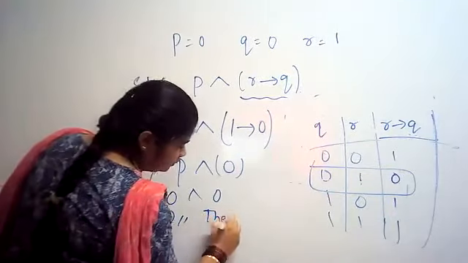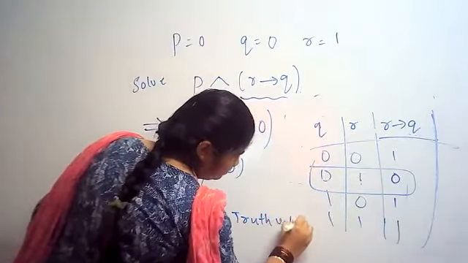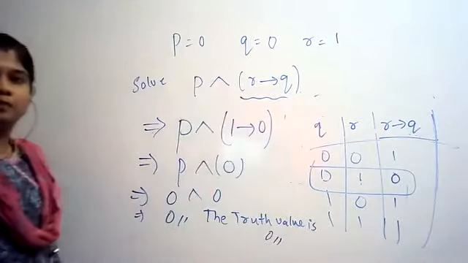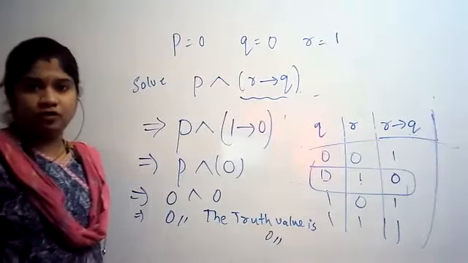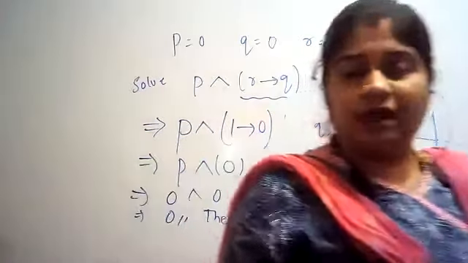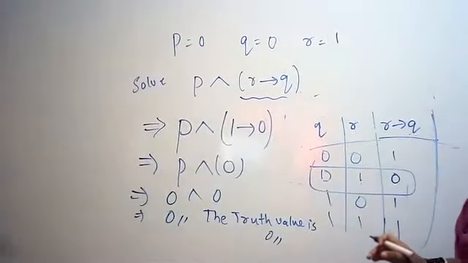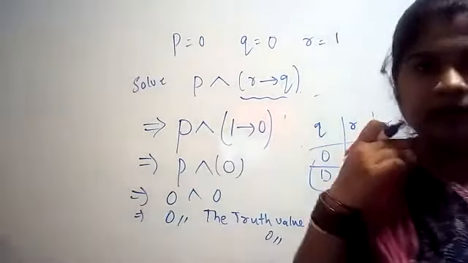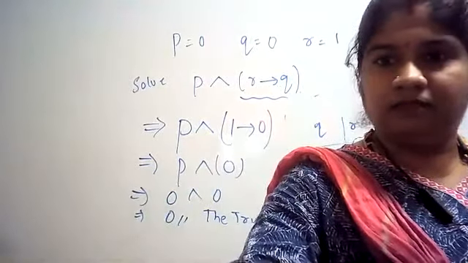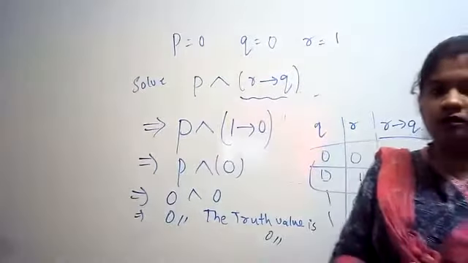So the truth value is 0. I think you have followed. Copy it down. I'll give 2 minutes. If you are having doubt, message me. Are you copying or not? If you are having doubt, ask me now only.